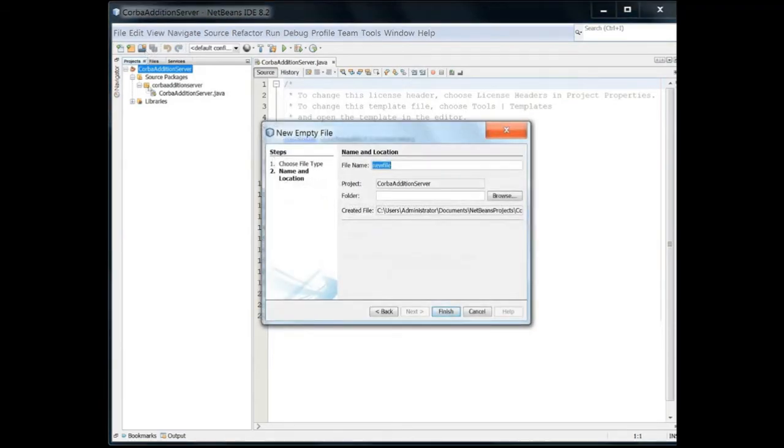I'm making a class now, but we haven't made an IDL file. We haven't made anything for CORBA. So we have to make a plain text file. Please understand, a plain text file. You can make it anywhere. It has no relationship with CORBA Addition Server. Addition.idl, I'm just making it for my comfort. You can make it anywhere.